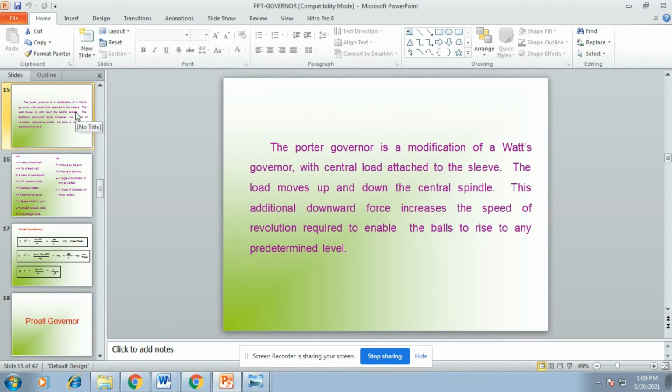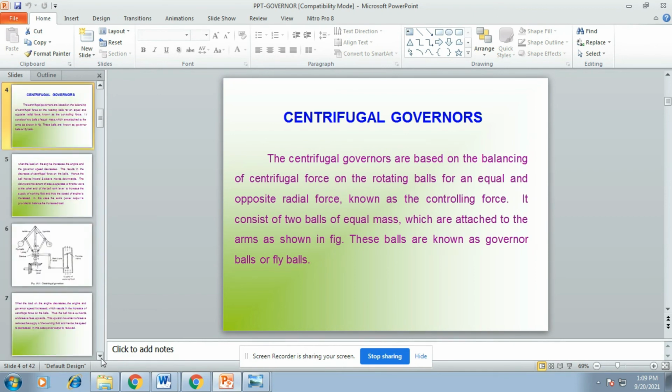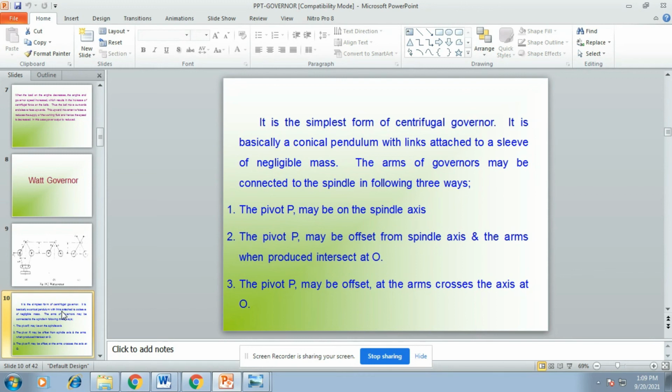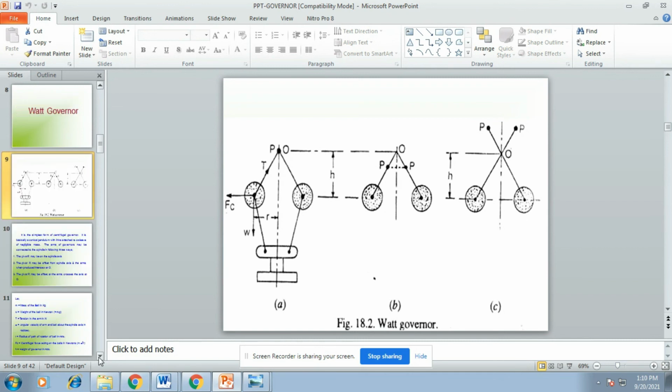Okay students, today we discuss two types of governor. One is the Watt governor, which is one simple type of governor, a conical pendulum type of governor. This image is used only for solving problems. I already showed you the clear image.